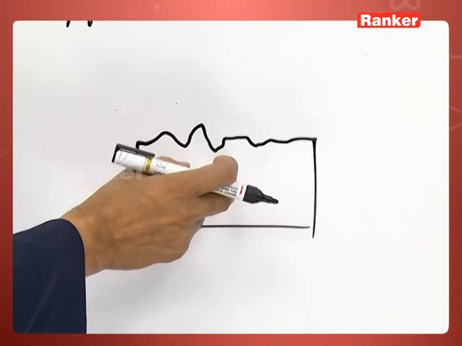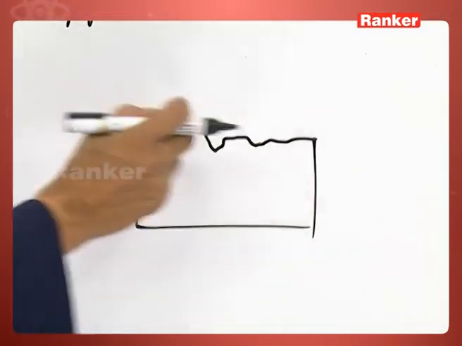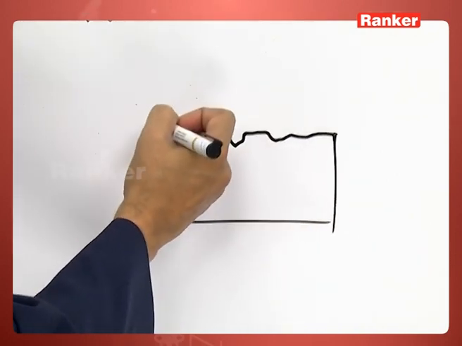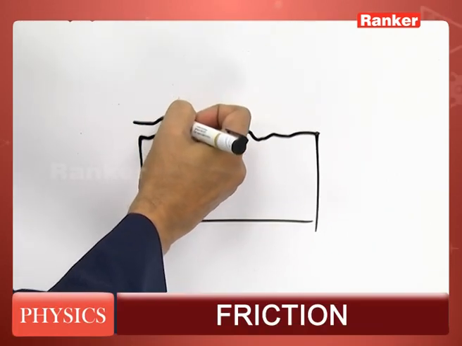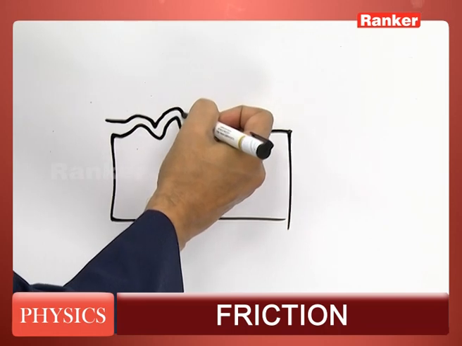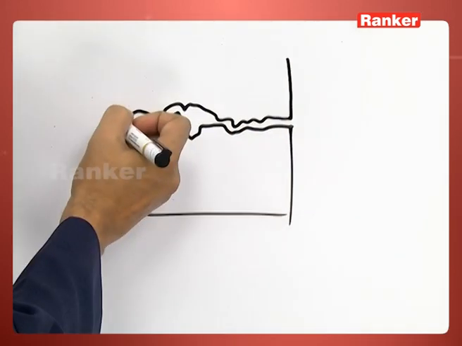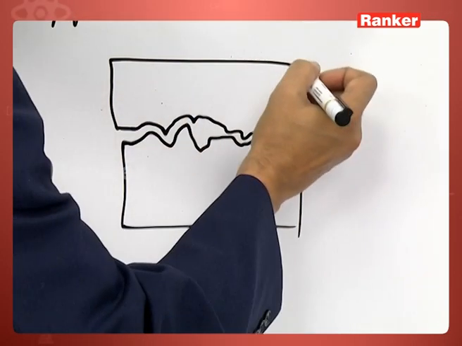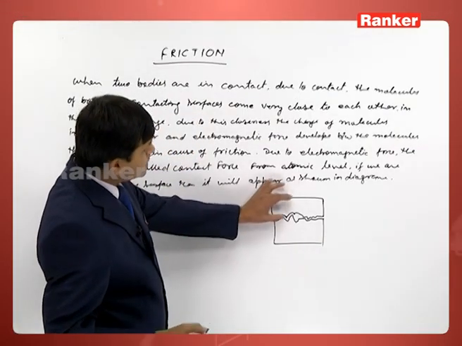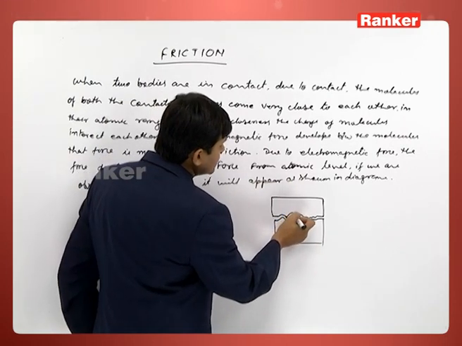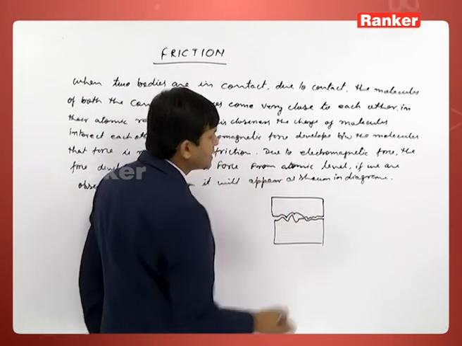So when two bodies interact, suppose this is one body, and when another body is kept above this, that body's surface will also be similar to this. Now when these two bodies come in contact, these molecules will come very, very close to each other.